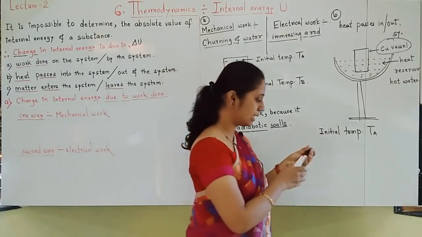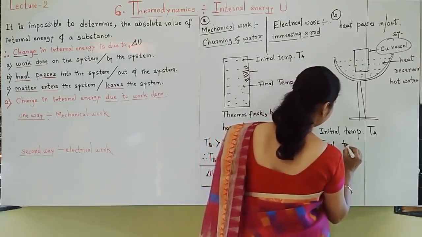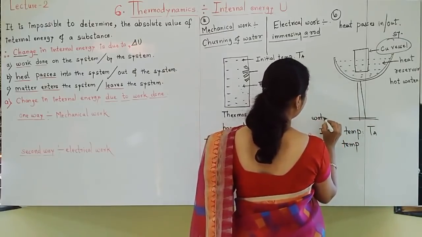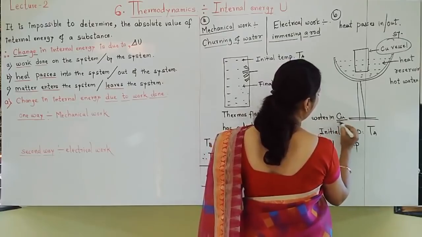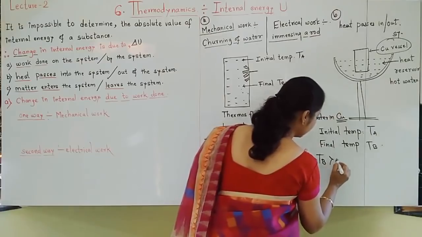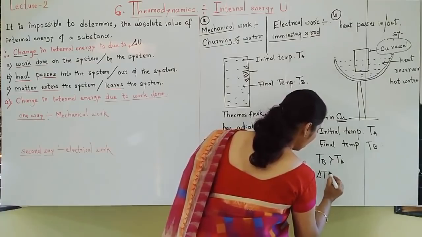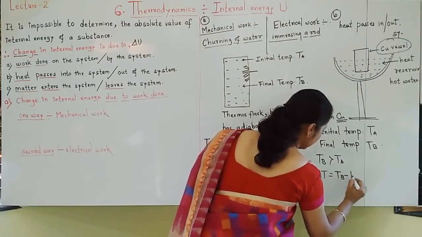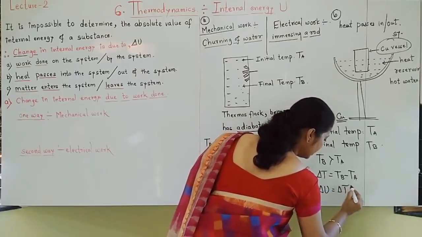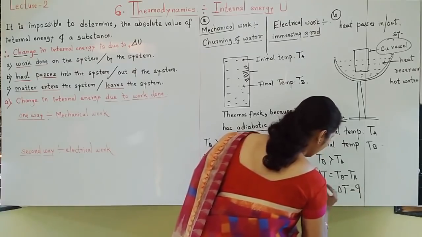So what I am writing: initial temperature TA, final temperature of the water in the copper vessel TB. We know that TB is greater than TA. The change in temperature, delta T, is TB minus TA. So here also the change in internal energy due to change in temperature is equal to heat. Heat is indicated by symbol Q.